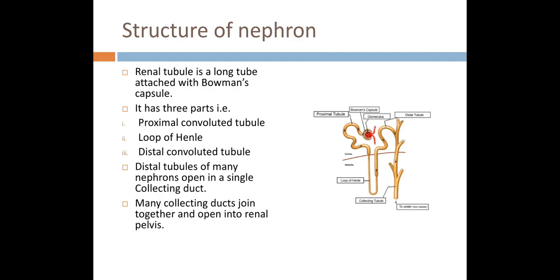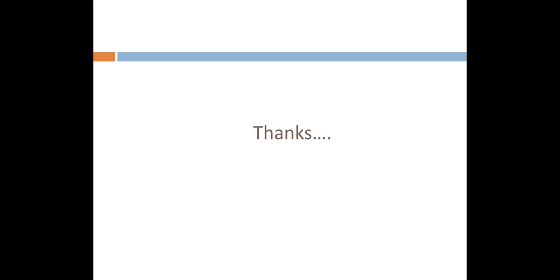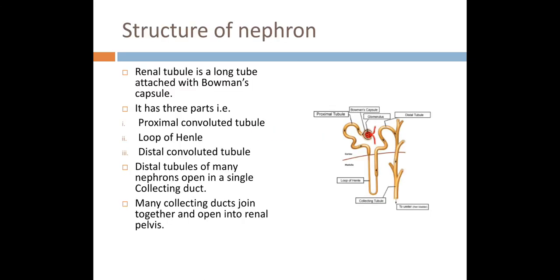Now coming toward the points over here, renal tubule is a long tube attached with the Bowman's capsule, and it has three parts, that is proximal tubule, loop of Henle, and distal convoluted tubule. Then distal tubules of many nephrons open in a single collecting duct. Many collecting ducts join together and open into the renal pelvis. And then renal pelvis is attached with the ureter. So the urine from the renal pelvis will be carried to the ureter, and from the ureter it will be carried to the urinary bladder.